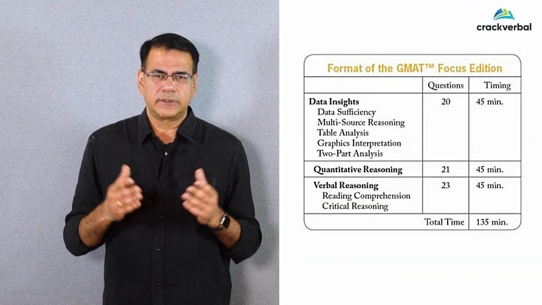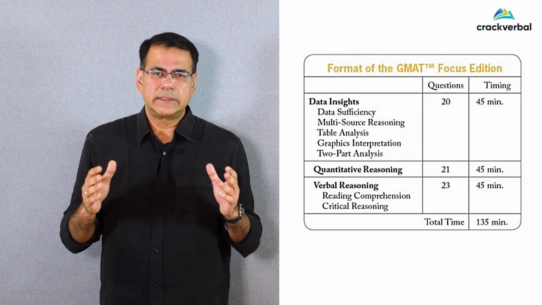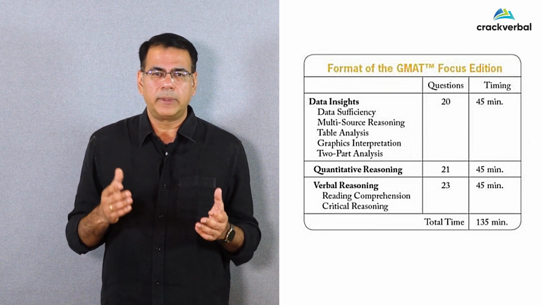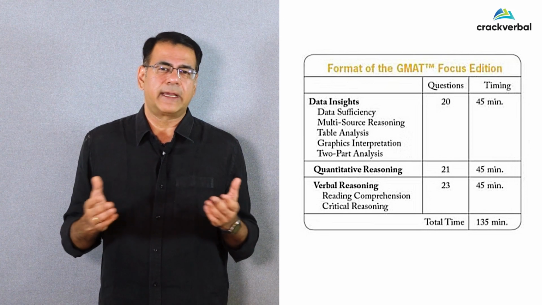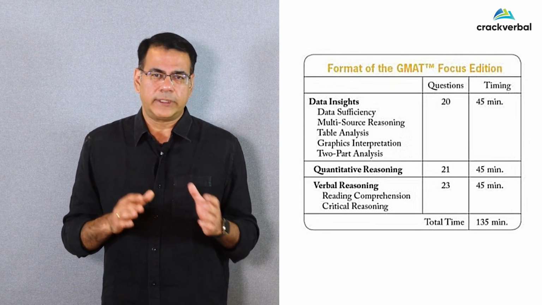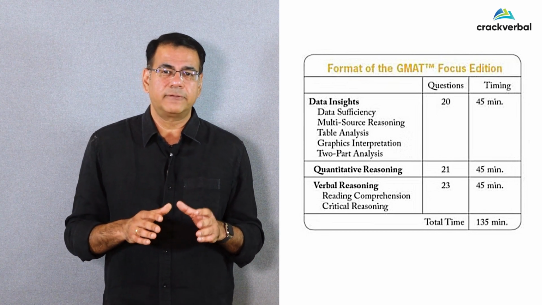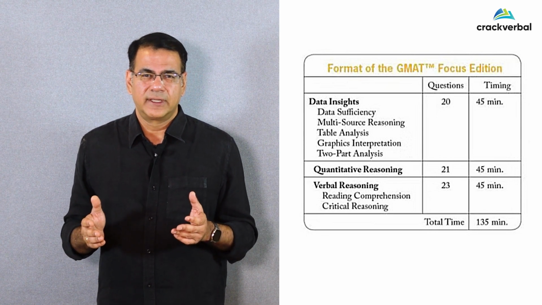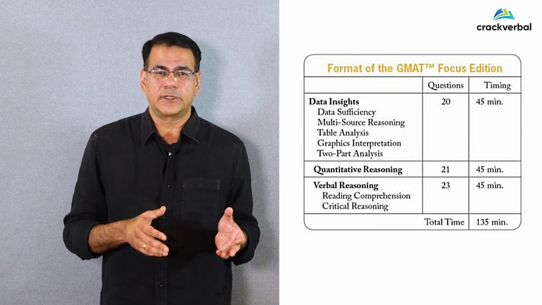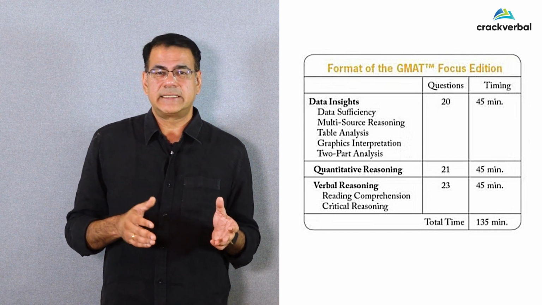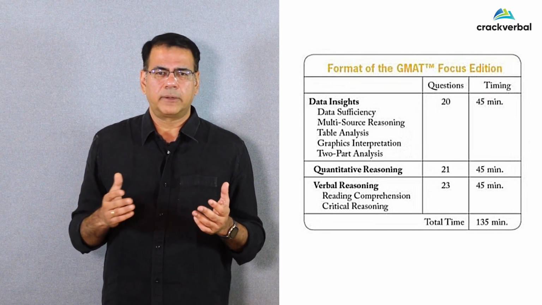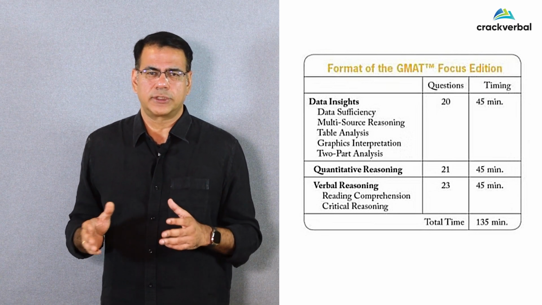Now, as per the screenshot here, there will be 3 sections of 45 minutes each. Each of these sections will probably equally contribute towards the final score. What we can also see is that the number of questions in the verbal and the quantitative sections have been reduced. The AWA section is not there anymore, and the integrated reasoning section will be repackaged as data insights, which will have the same types of questions that have so far been seen on the IR section.